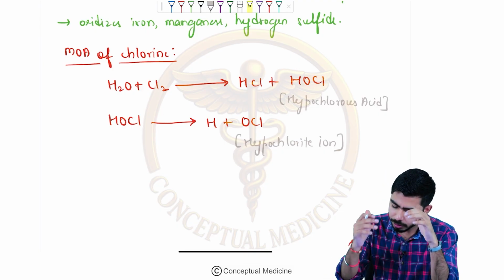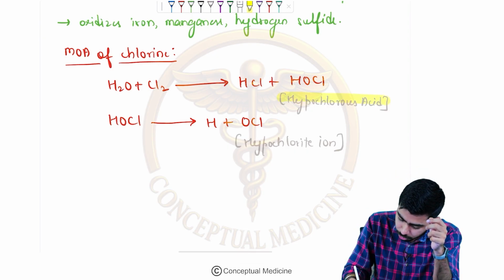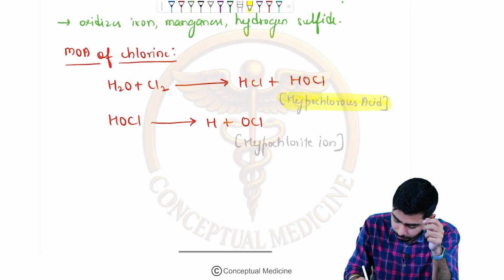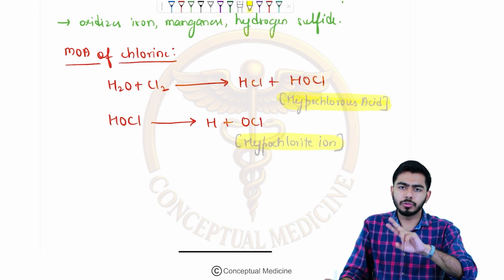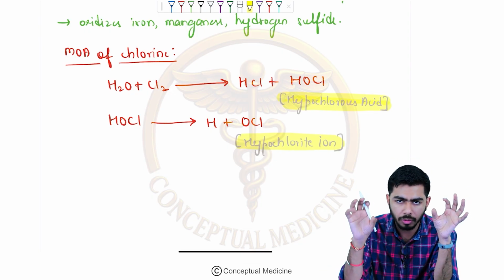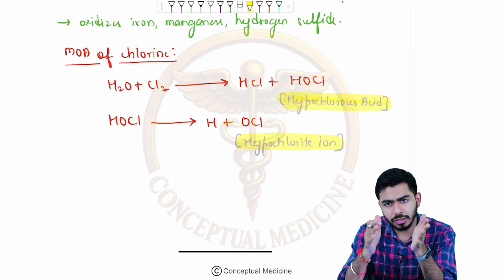So there is a formation of the hypochlorous acid and a formation of the hypochlorite ion. Both of these are helpful in the chlorination of the water. Both of them will serve the purpose.